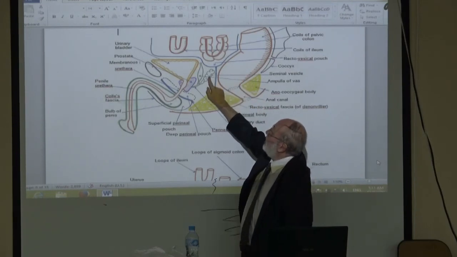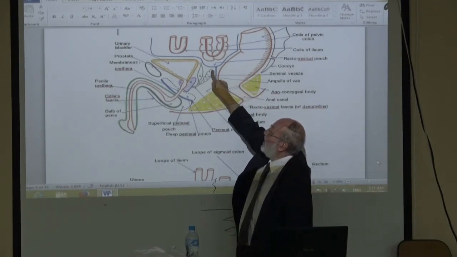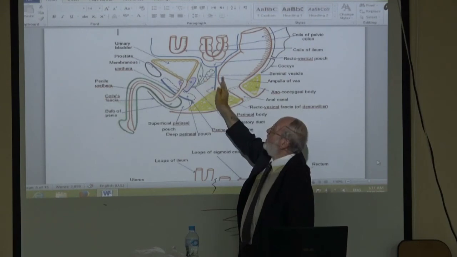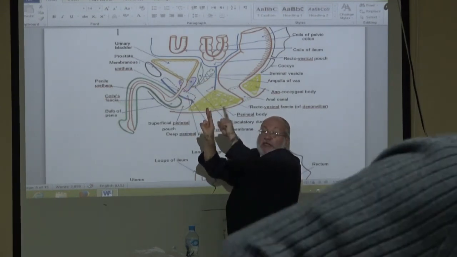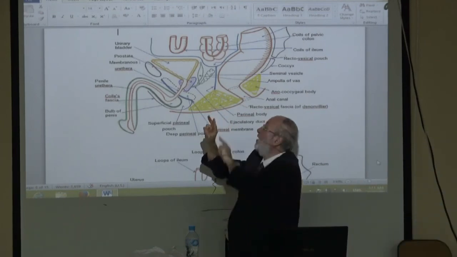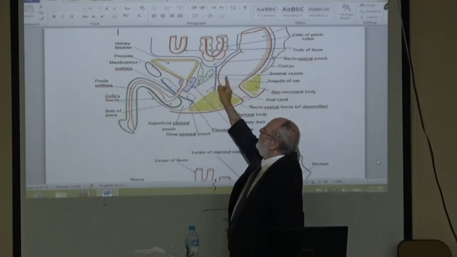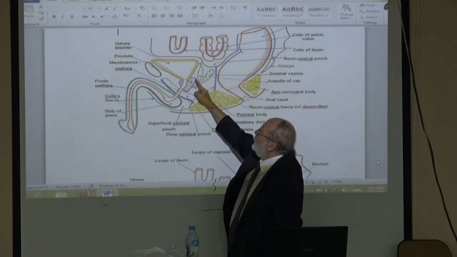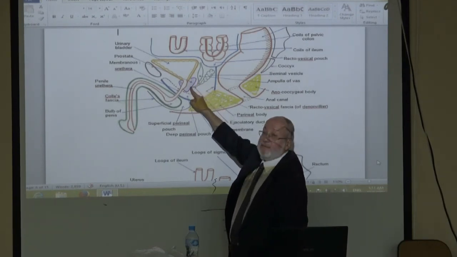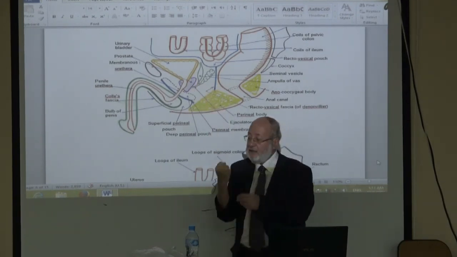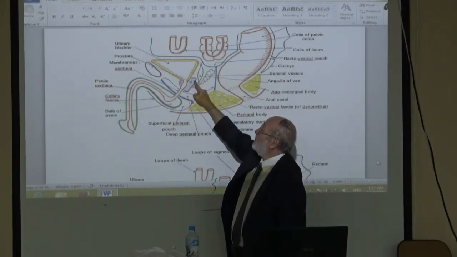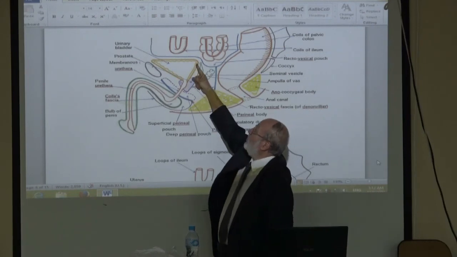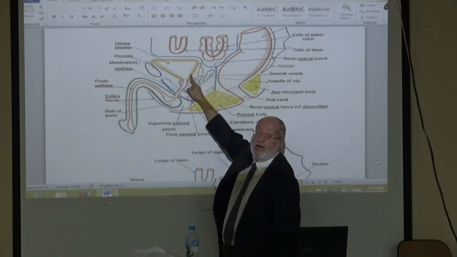Also, we palpate anteriorly the seminal vesicles. There are two seminal vesicles, and you feel a notch between them. If I palpate anteriorly, I palpate the median sulcus of the prostate, and the posterior surface of the urinary bladder.